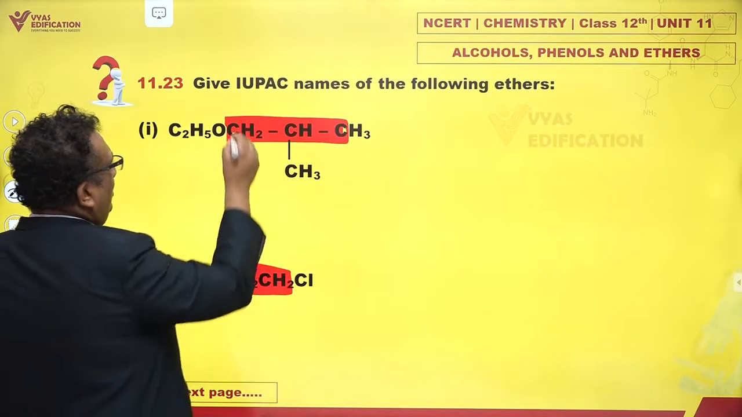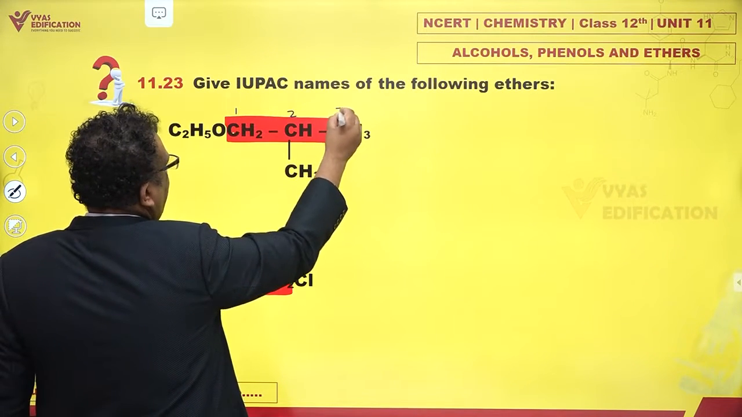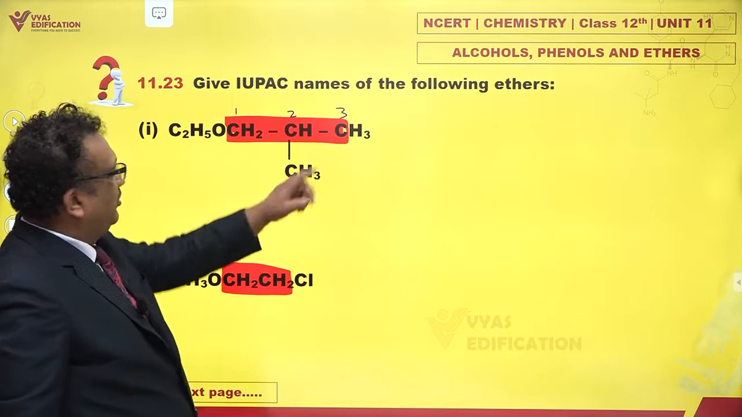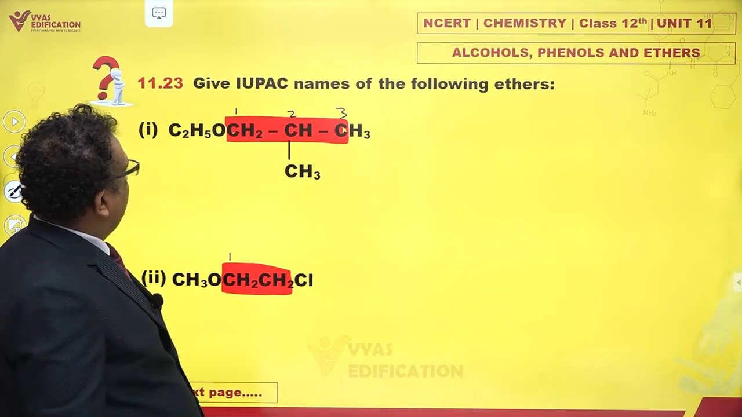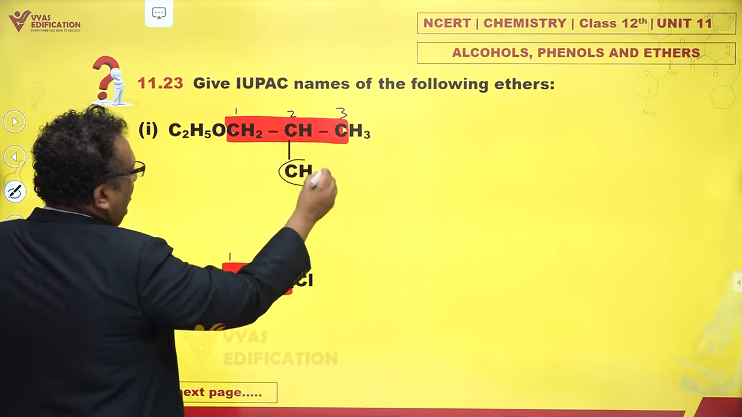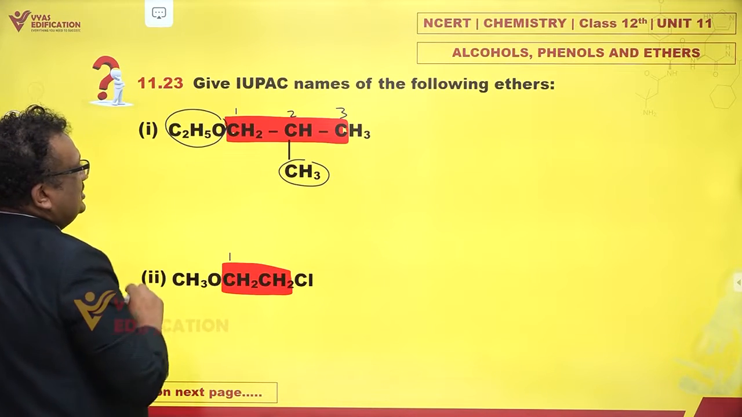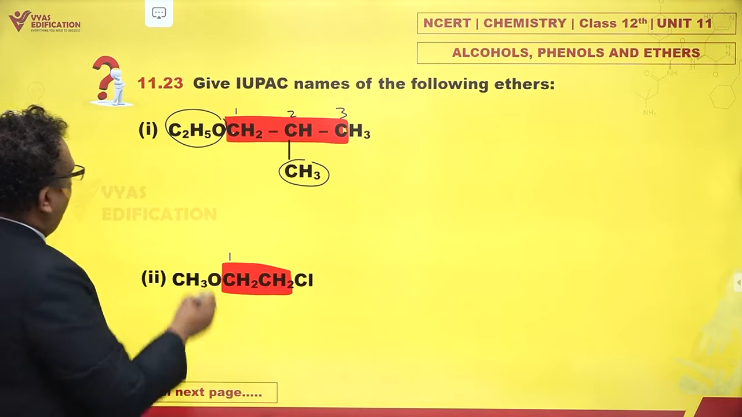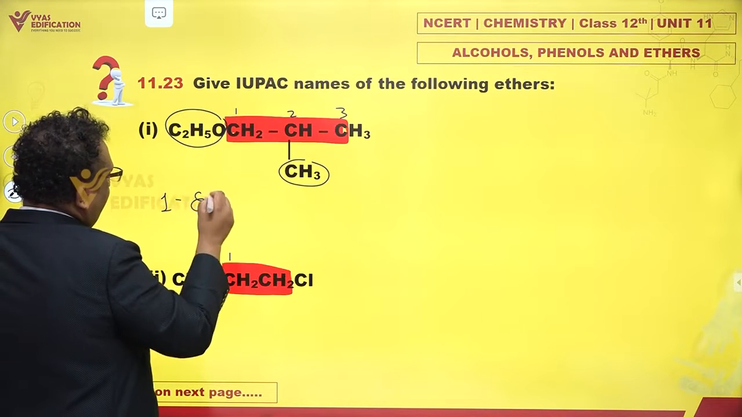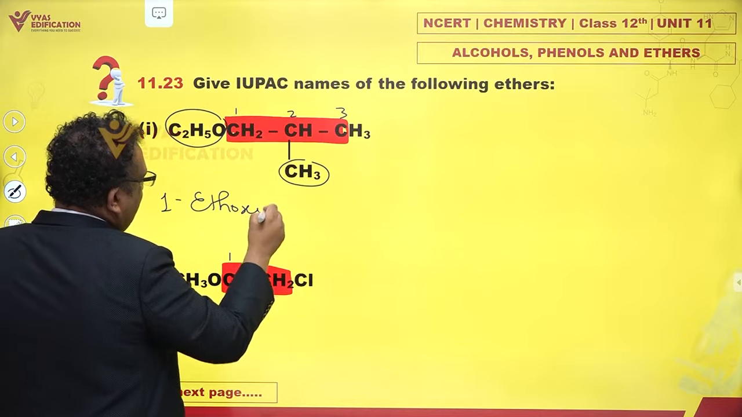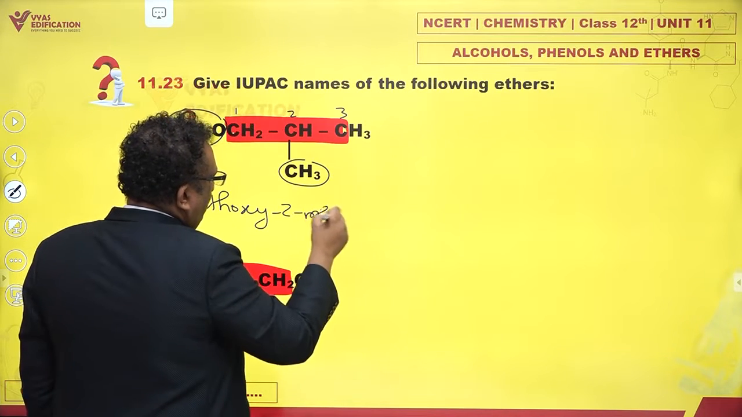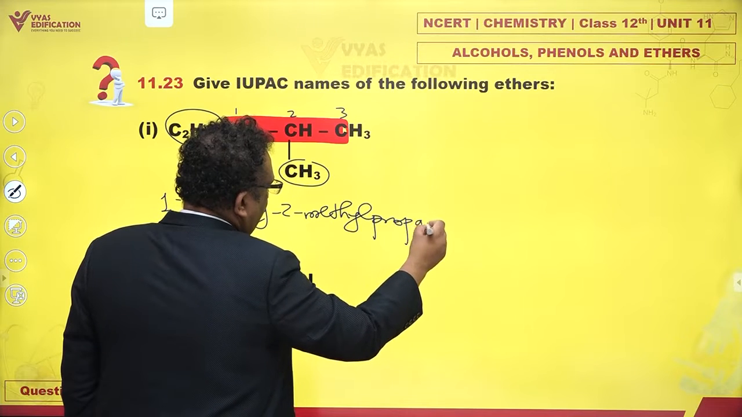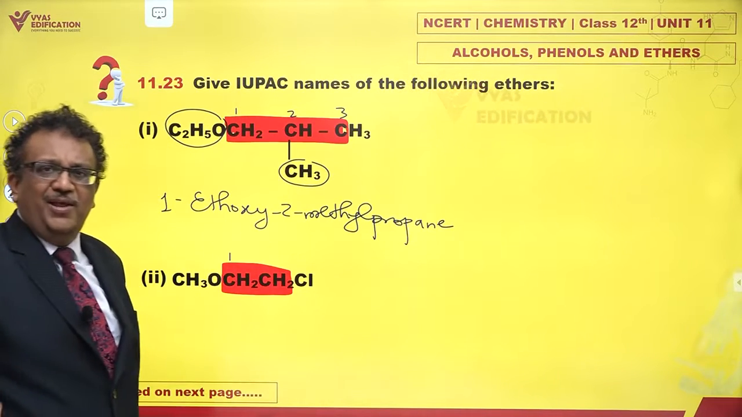Name it, count it. 1, 2, 3. This means this is a methyl group. This is ethoxy. Ethoxy starts from E, methyl from M. E comes before. So 1-ethoxy, 2-methyl propane. Is this the name? Yes, this is the name.